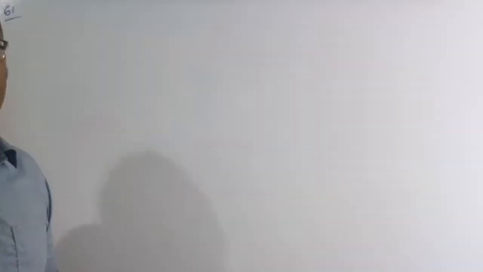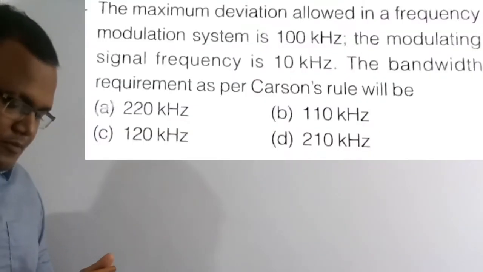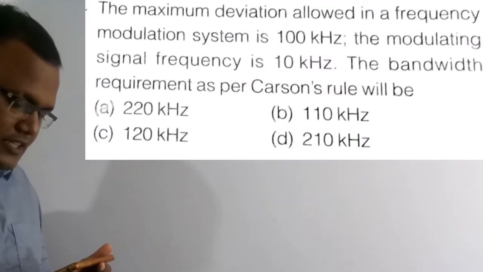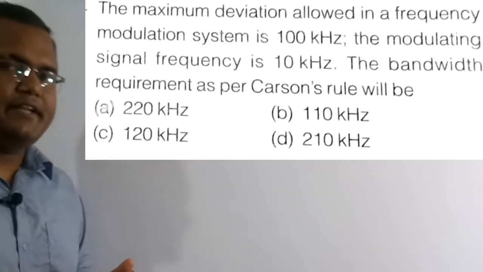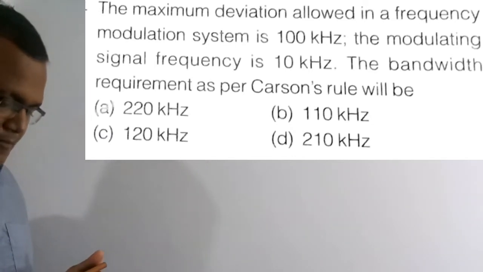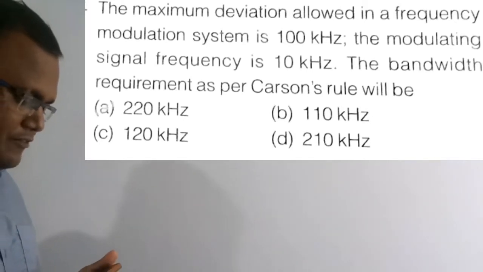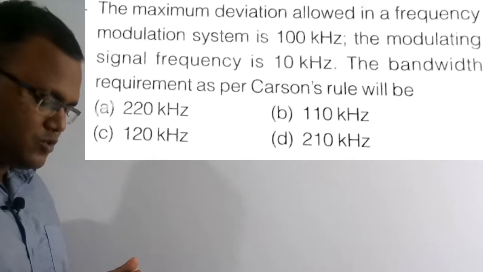So let's get started. Now we are going to solve the 61st question. See the question here. The maximum deviation allowed in a frequency modulation system is 100 kilohertz. Means they have given the delta f, which is 100 kilohertz. The modulating signal frequency is 10 kilohertz, means the message signal frequency is 10 kilohertz. The bandwidth requirement as per Carson's rule will be.